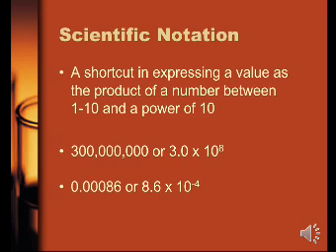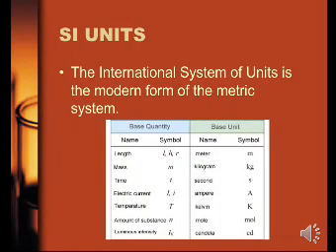300000000. That means 3 के बाद में 8 zeros हैं. So what will be the scientific notation? It will be 3.0 into 10 to the power 8. And the second example is 0.00086. And the scientific notation will be 8.6 into 10 to the power minus 4.